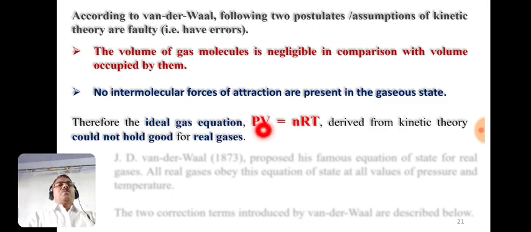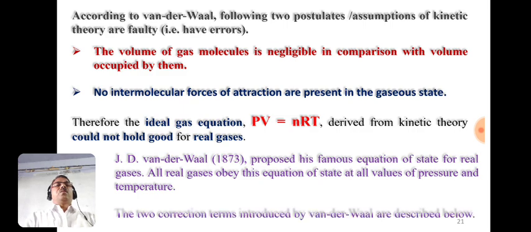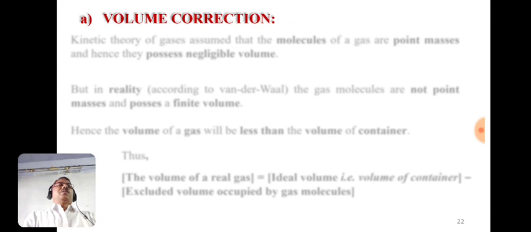Therefore, the ideal gas equation PV equals nRT derived from kinetic theory could not hold good for real gases. So J.D. van der Waals in 1873 proposed his famous equation of state for real gases. All real gases obey this equation of state at all values of pressure and temperature. The two correction terms introduced by van der Waals are shown here. First is the volume correction.